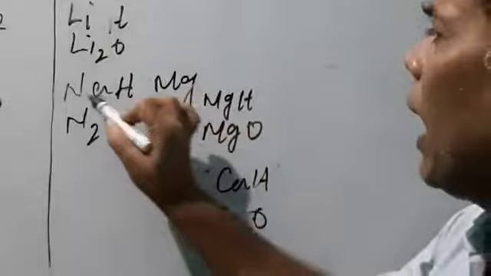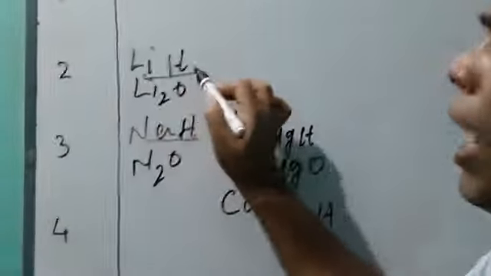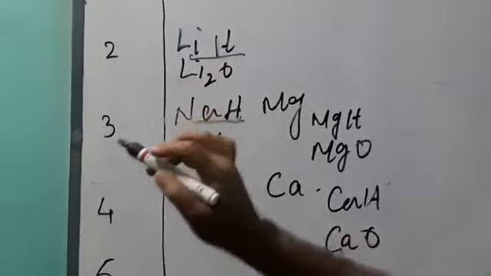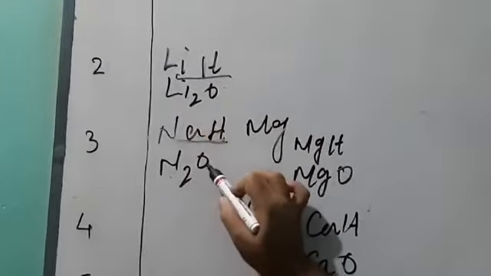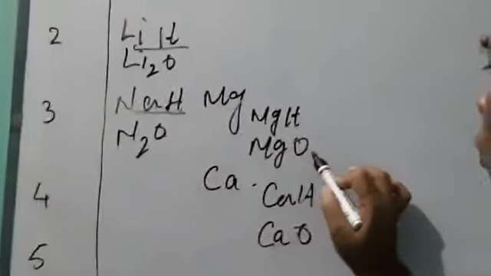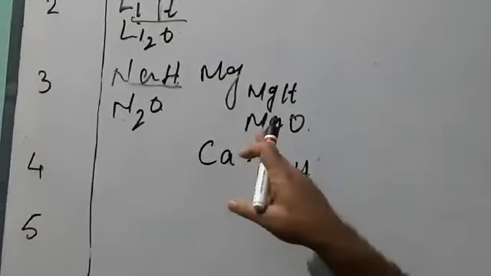Here you see the hydrides of sodium and lithium have a similar formula, RH, and the oxides are R2O. Likewise RH, RO, like magnesium oxide, calcium oxide, magnesium hydride, calcium hydride.